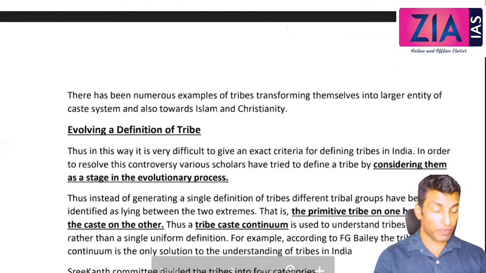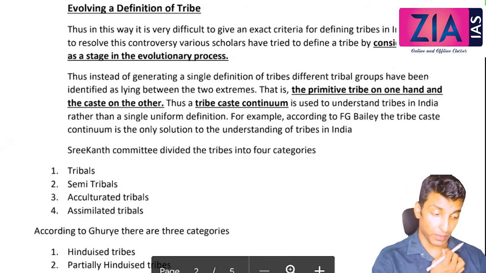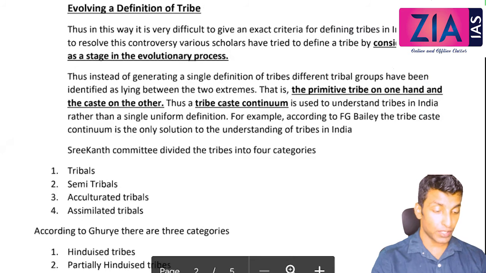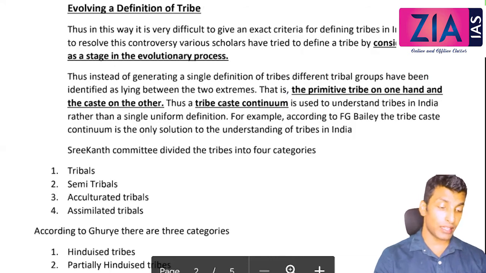So now we will see evolving an understanding or a definition of tribe. Thus in this way, it is very difficult to give an exact criteria for defining tribes in India. In order to resolve this controversy, various scholars have tried to define a tribe considering them as a stage in the evolutionary process. So this is how you need to understand the tribe.